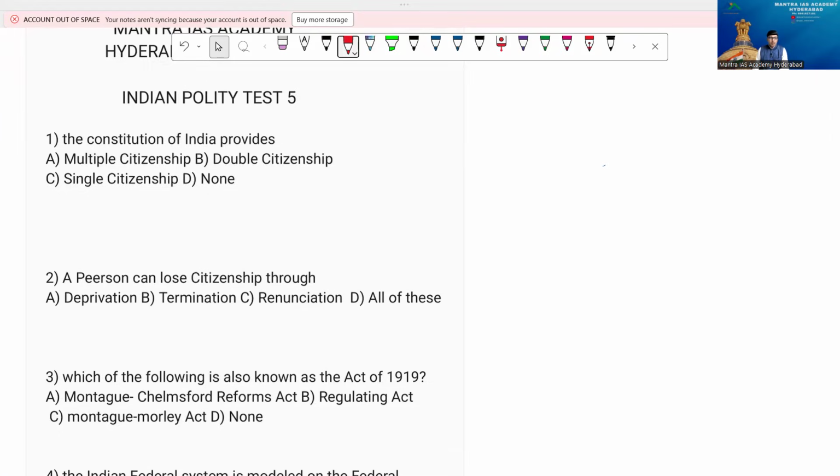Of course, you know this. The option is single citizenship, my friends, because we don't have dual citizenship like other nations, for example the USA. We have only a single citizenship. Whichever state you belong to, Telangana, Andhra, Kerala, Madhya Pradesh, Uttar Pradesh, you are just one thing, called Indian. So that's single citizenship, that's it.